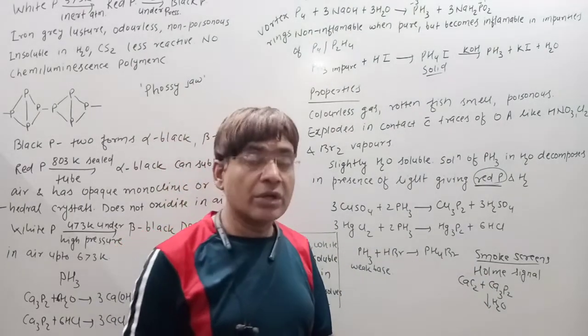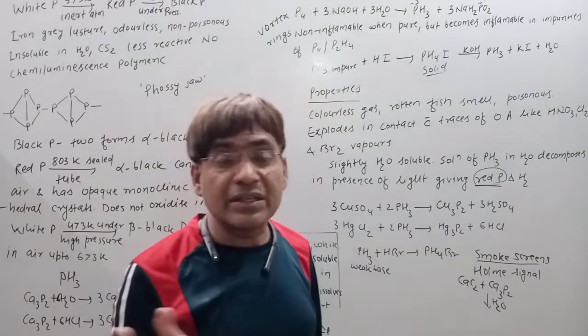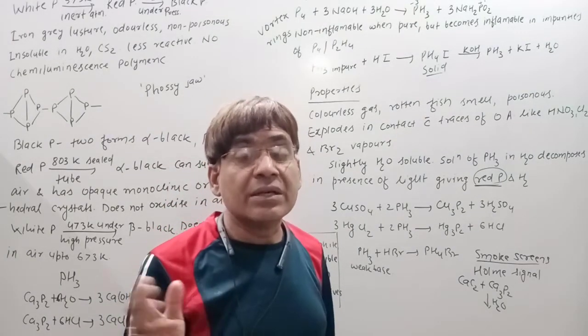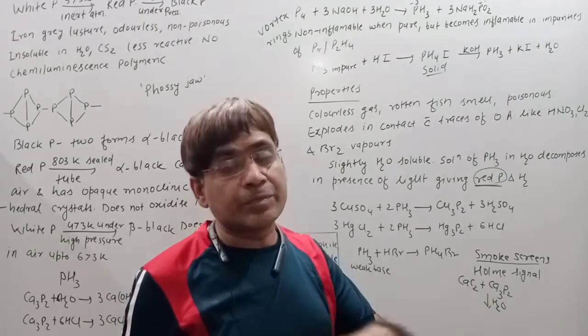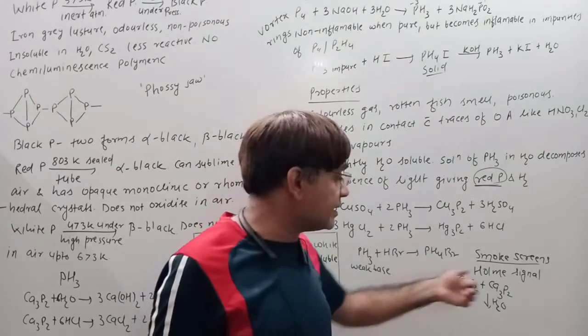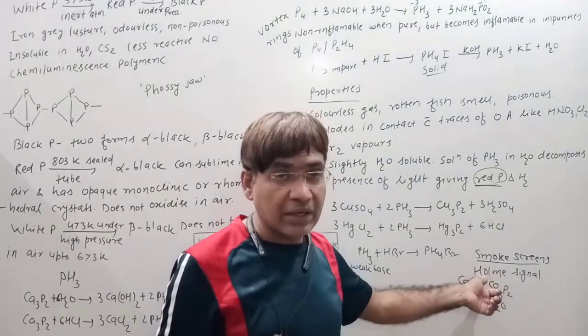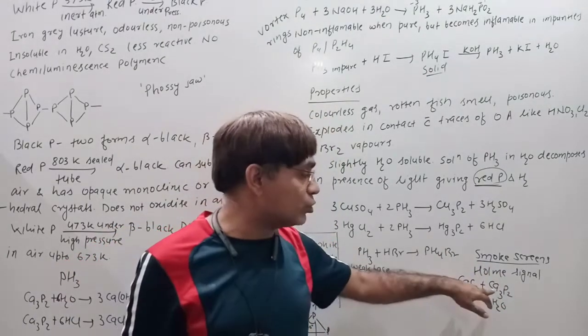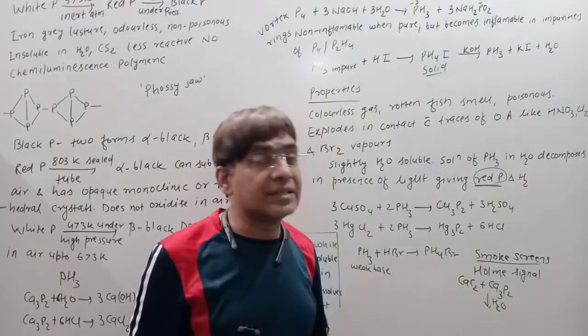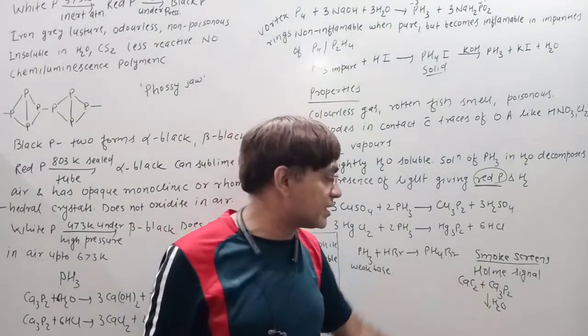What is the Holmes signal? It is used when ships are in danger, when they want to show their presence in the sea. For that they use this signal. The principle of the Holmes signal is a mixture of CaC2 and Ca3P2, that is, calcium carbide and calcium phosphide.